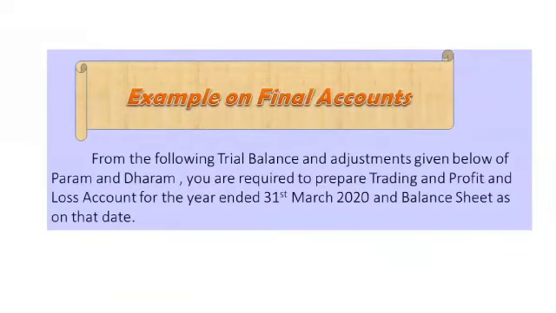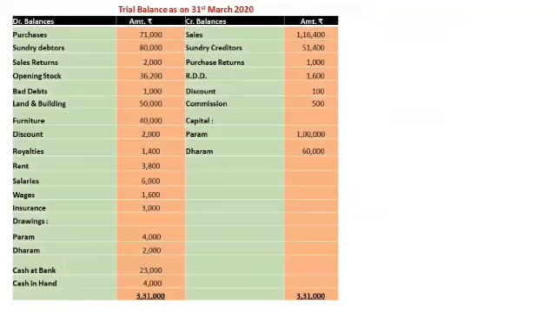See the example on final accounts. From the following trial balance and adjustments given below of Param and Dharam, you are required to prepare trading and profit and loss account for the year ended 31st March 2020 and balance sheet as on that date. Let's go to the trial balance as on 31st March 2020.